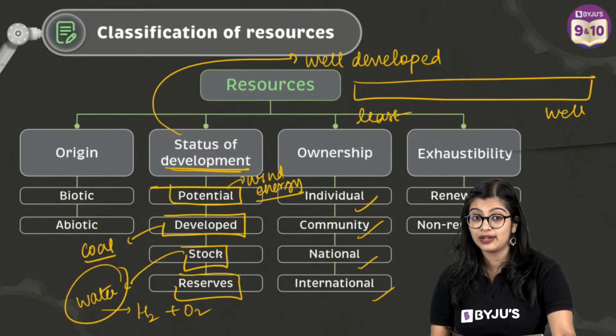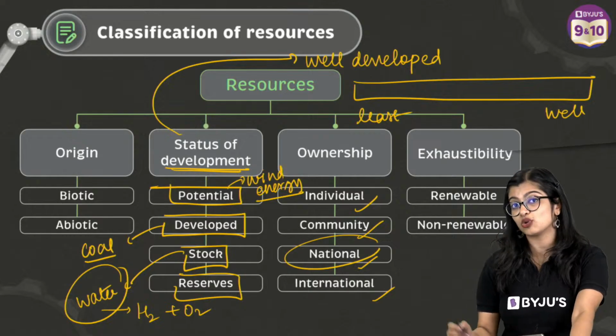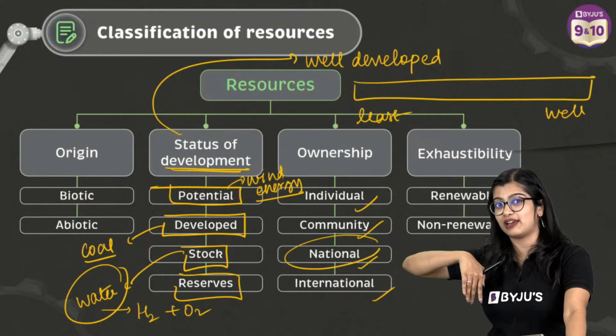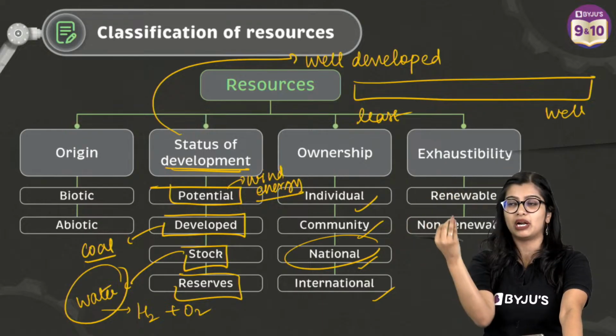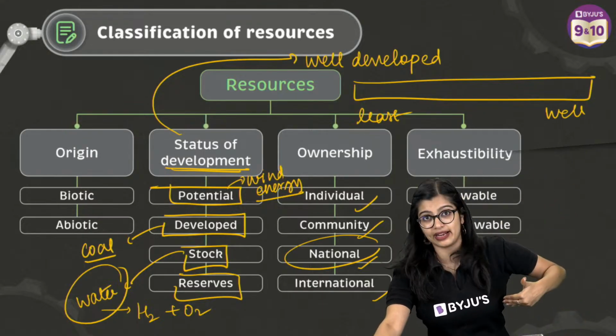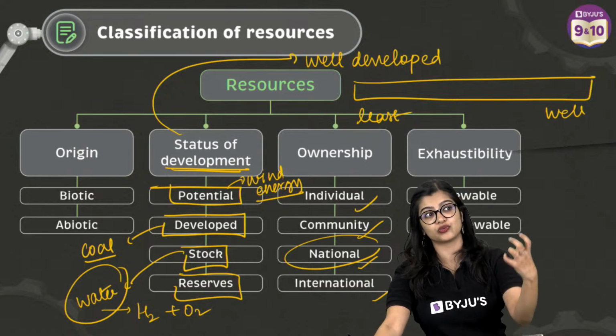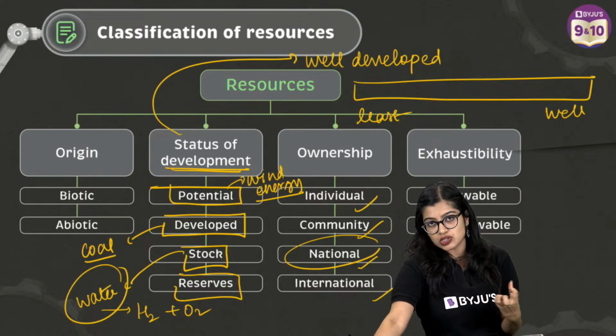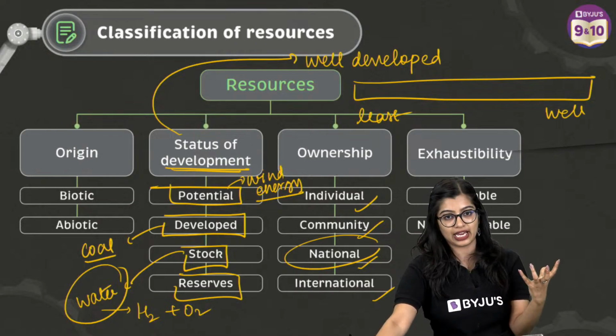National, you know that national is owned by a particular country. Normally oceanic, like the oceans and your mountains and all that come under this. If you think about it, the Himalayan range that falls within India is part of India, but those which fall under Tibet are part of Tibet. So we see that these kinds of resources are owned by different nations.